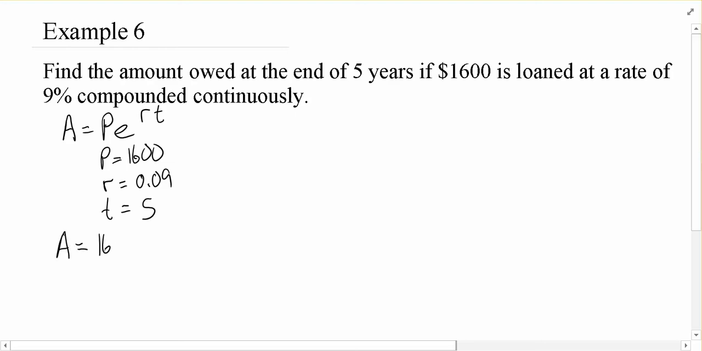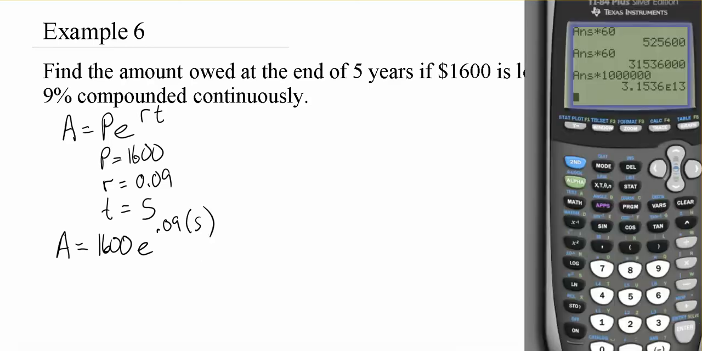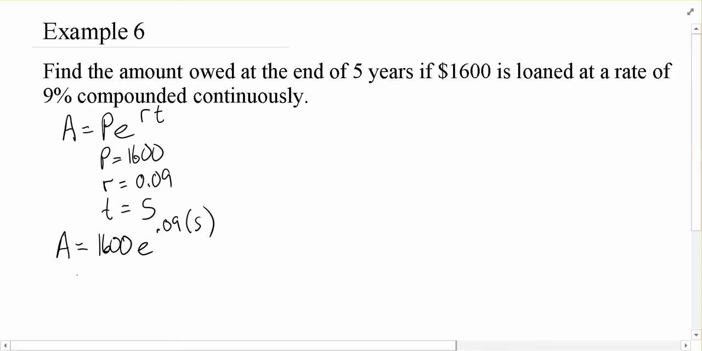So if I plug those values in, this is another super easy word problem because it's just straight up a calculation. There's nothing to solve, no algebra to do, just plug and chug. So 1,600 e raised to the 0.09 times 5. That gives $2,509 and 30 cents. So sure, we can figure that out and write that answer.